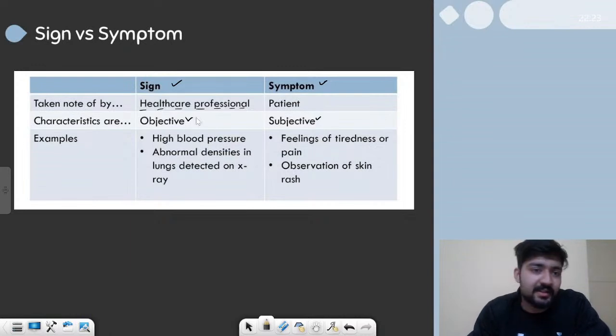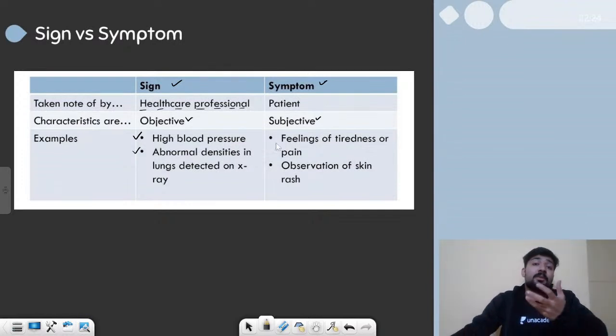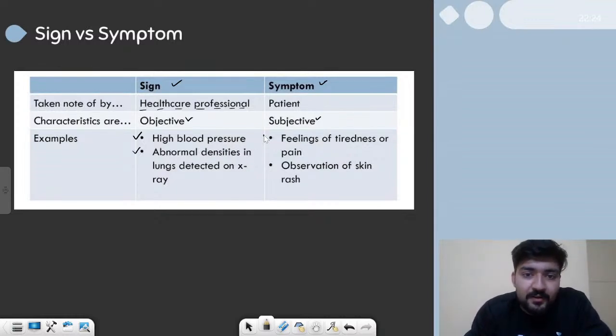Now let us see the examples of signs. Signs can be high blood pressure, or abnormal densities in lungs detected by x-rays. All these things which can be observed using x-rays or different blood tests are signs. But symptoms can be feeling of tiredness or pain.